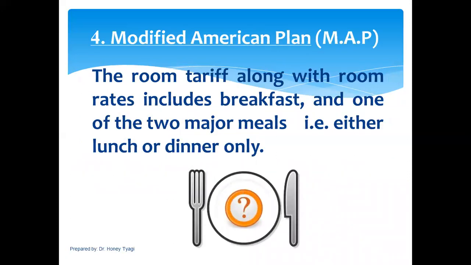Fourth, Modified American Plan, short form MAP. The room tariff along with room rates includes breakfast and one of the two major meals, that is either lunch or dinner only, which means there is a choice between lunch or dinner. This may also include early morning tea. Tourists who go out for sightseeing during daytime prefer this plan.